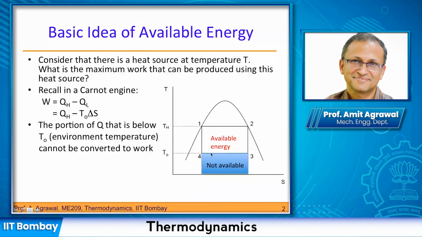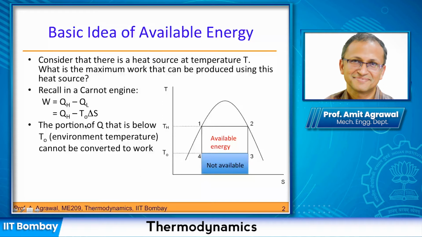So you will see that this environment temperature becomes very important, and it will start showing up everywhere. That's why we have written this QL in terms of T naught and delta S, because we would like to emphasize the importance of T naught here.